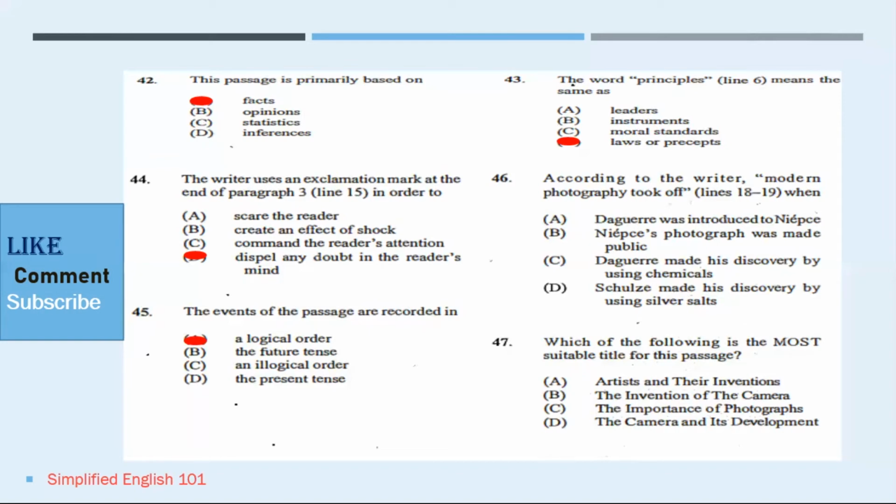Number 46 reads, according to the writer, modern photography took off lines 18 to 19. The answer would be C. If we go back to lines 18 and 19, we will find the answer exactly. Number 47 says, which of the following is the most suitable title for the passage? It would not be A, because it isn't just talking about different artists and their invention. Neither C, it does not just talk about the invention of the camera, it also talks about the development of the camera. And so the best answer would be D.